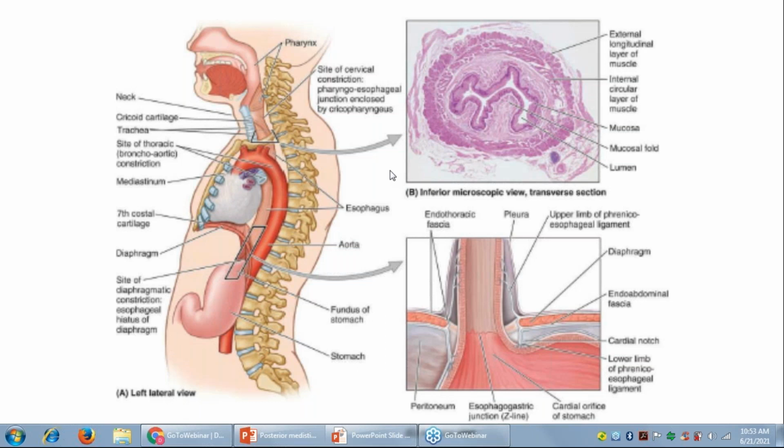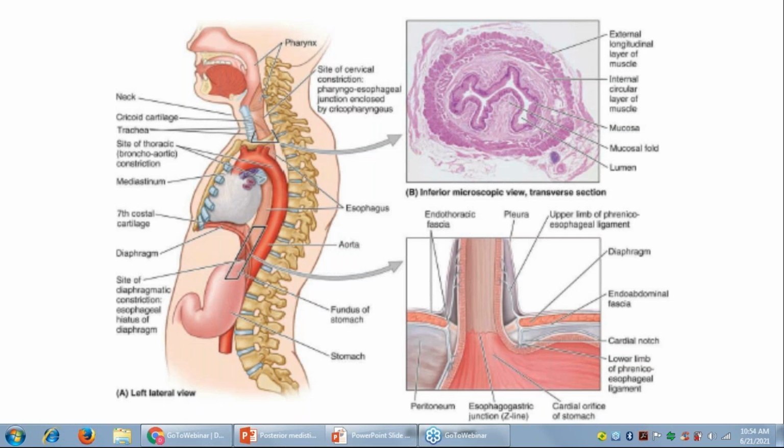25 to 35. So it is about 25 centimeters long from the point of beginning till the termination, which is the beginning of the stomach. That's why we say the esophagus has a part below the diaphragm as well, which we call the abdominal part of the esophagus. So the length is about 25 centimeters. Of course it will vary from person to person. It can't be exactly 25, it may be 25.0112 millimeters or something else. These variations will be there, but broadly it is 25 centimeters.